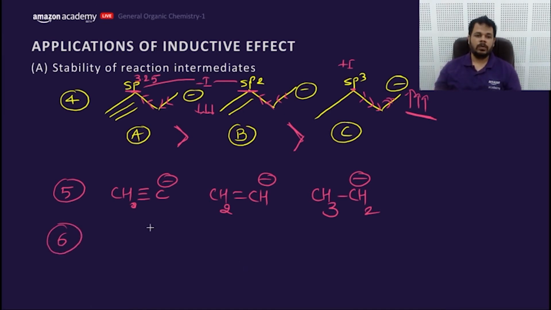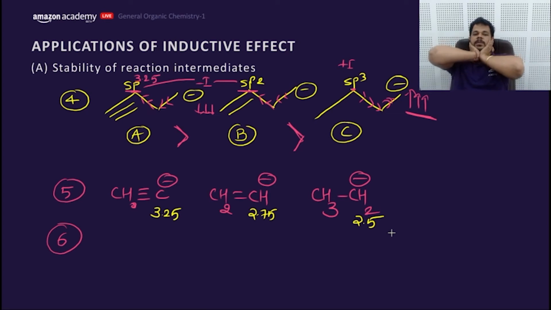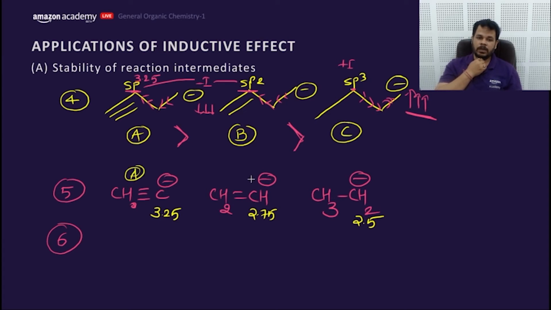You can answer according to their electronegativity. This is 3.25, this is 2.75. Negative charge holding tendency will decrease the donating property of it. Stability, which would have more holding tendency of the negative charge, would be more stable. KP says A, B, C. Okay. So what would be the order, my dear friend? This is A, this is B, this is C. PK says A, B, C, AD says CBA.